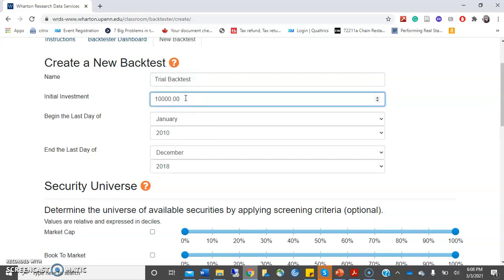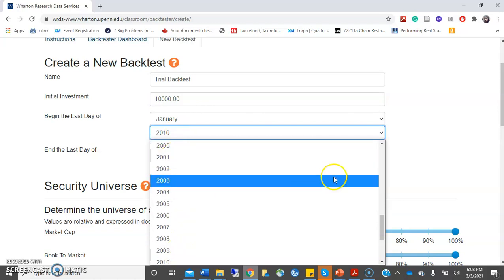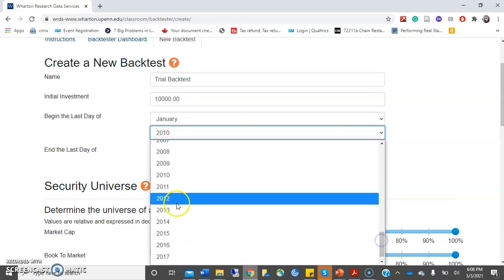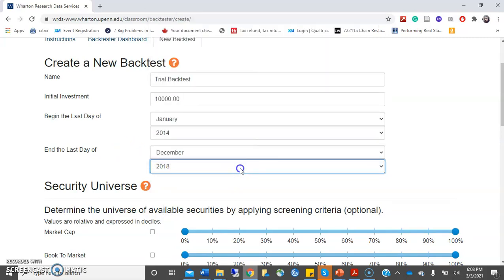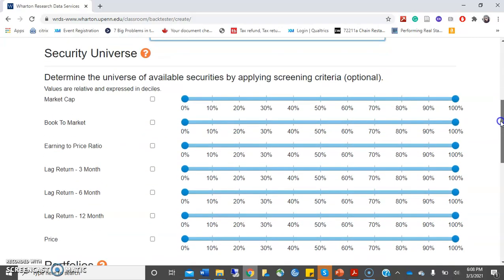Here is the initial investment. Whatever your investment amount for the strategy is, you need to enter that amount. I'll just keep it at 10,000. Then the begin and end dates: here you need to define the starting and ending dates of your investment strategy. Let's say I take January 2014, since I'm interested in looking at the last 6 years, and then the end date of December 2018. By default it is 2018.